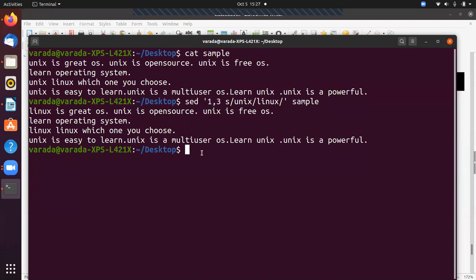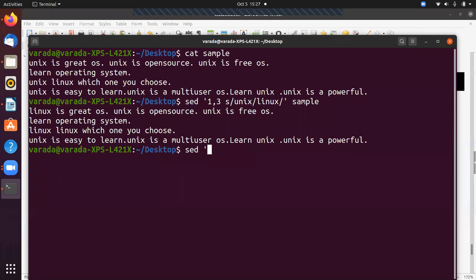So next one is deleting lines from a particular file. For example, I want to delete the second line in the file sample. How? Then I can give sed.